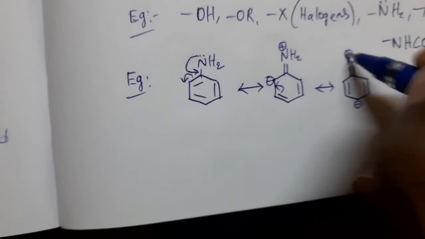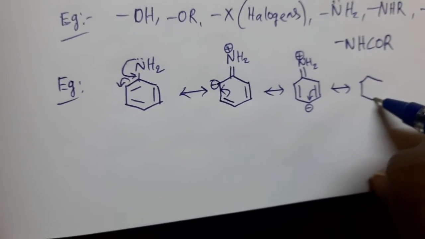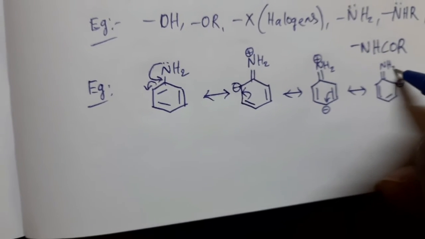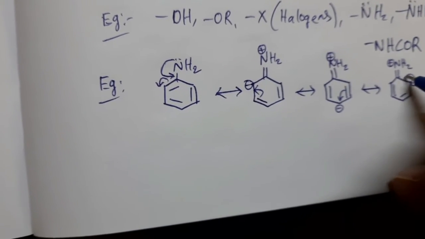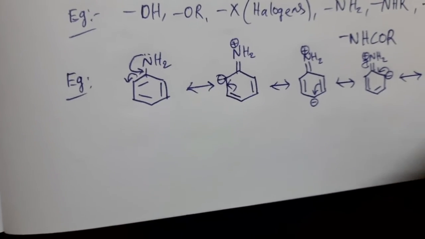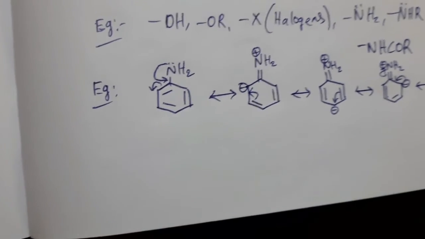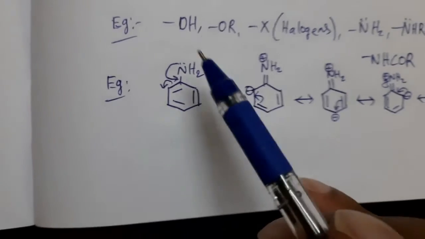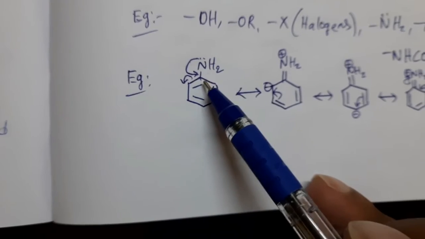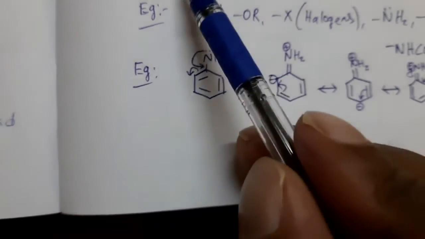Positive charge, and then in this manner negative charge, positive charge, finally it is shifted here, it is shifted here, then we can get this one. Okay, so in this compound we can observe interaction of the lone pair of electrons and pi electrons, and this lone pair of electrons is moving away from this group. So we can say the NH2 group exhibits plus R effect.